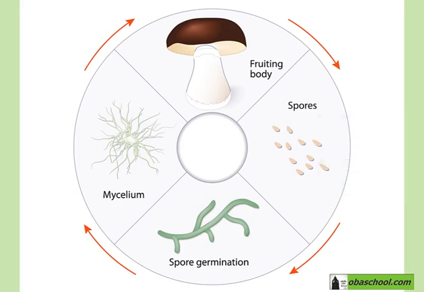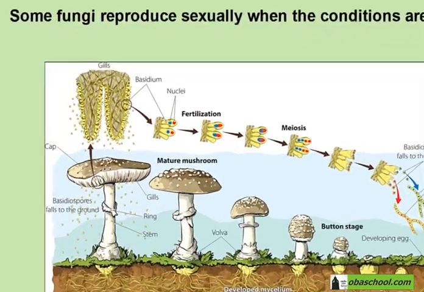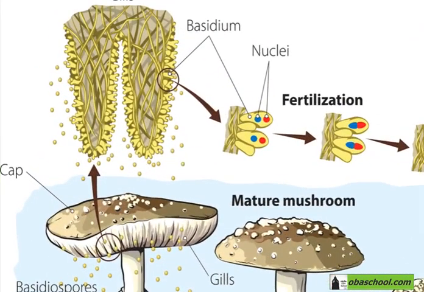Some fungi also reproduce sexually when the conditions are not good. For example, when it's dry. Two hyphae from different fungi join and the nuclei fuse, so the new hypha has two sets of chromosomes.